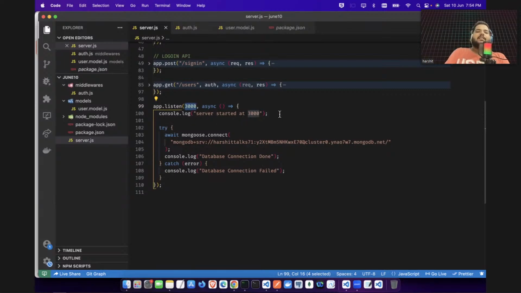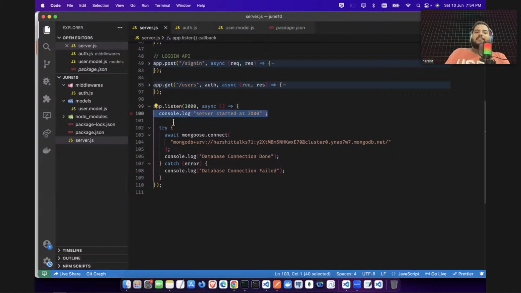And here what I have done. So first I have done this listening on 3000 port. Every web server, every URL or server has lots of ports. So you will be running on some port. So we have chosen 3000 port. It can be any port. It can be 8080 port, 4000 port, 5000, 9000, whatever it can be.